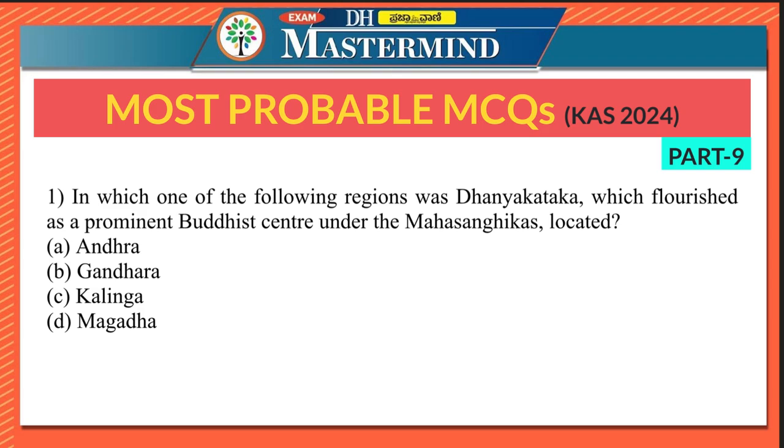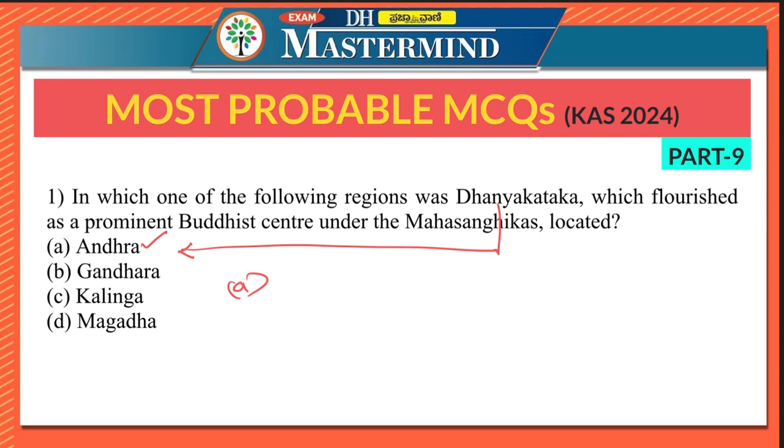In which one of the following regions was Danyakataka, which flourished as a prominent Buddhist center under the Mahasanghikas, located? Andhra, Gandhara, Kalinga, Magadha. So here the right option is option A, Andhra. Danyakataka was located in Andhra Pradesh, or today's Andhra Pradesh.